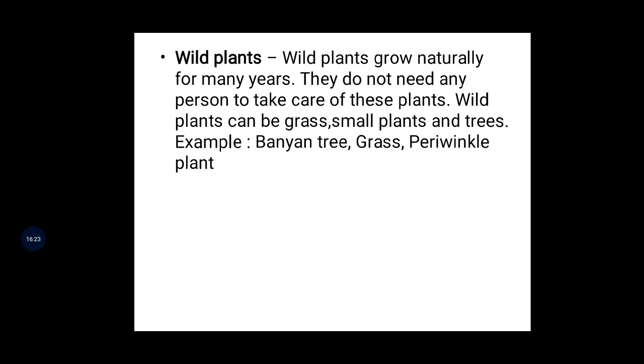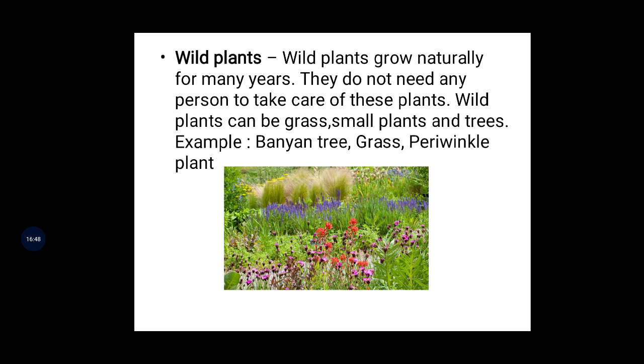In our areas, in houses also, if you observe any construction, in the middle of a crack, a plant will grow. So how is it possible? There is grass, and the periwinkle plant is also one of them. Okay, I will show this one. See, these are like a grass type of environment now.